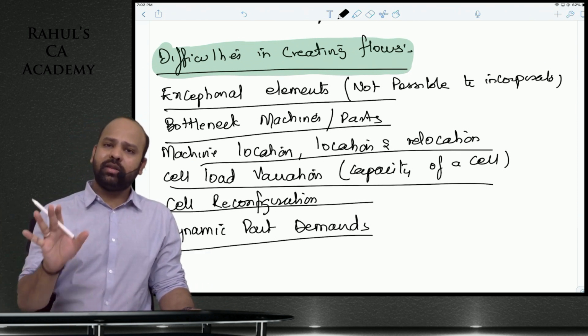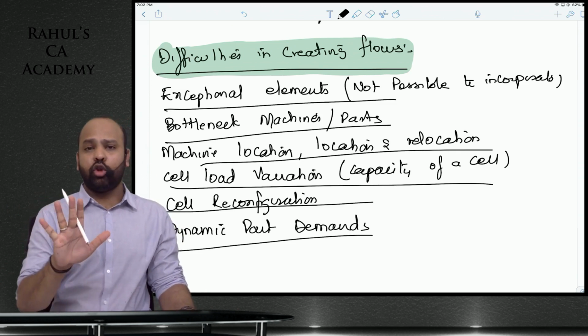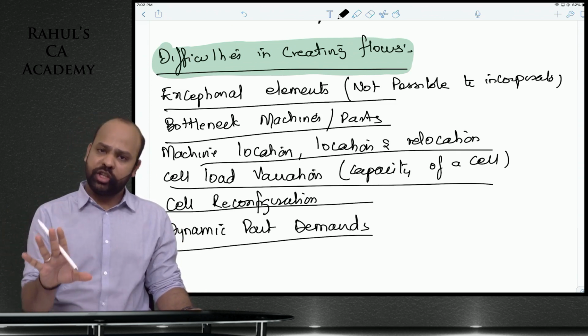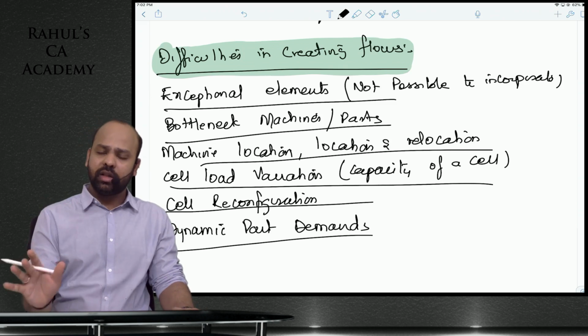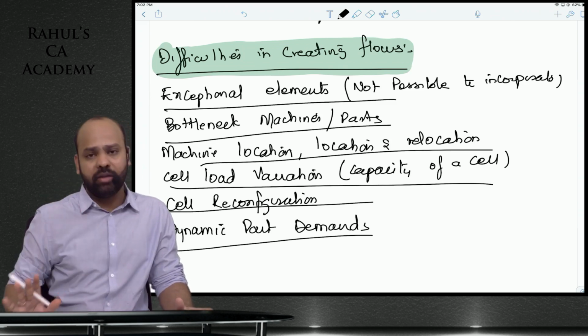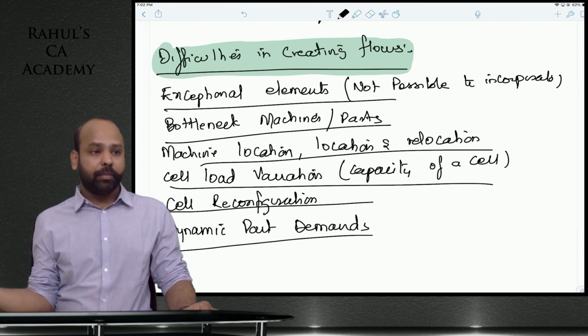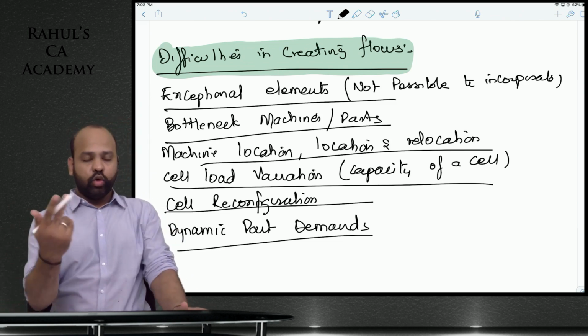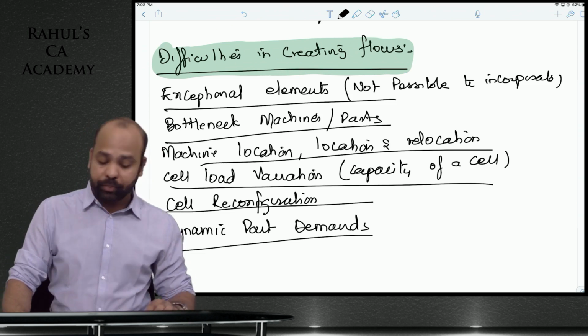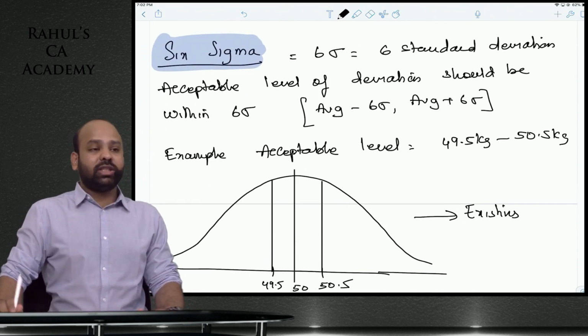Remember this much: cellular manufacturing works if there are not many changes to demand, not many changes to your product line, only minor changes here and there. Then cellular manufacturing would work amazingly well. And if you have smaller, automated machines as a replacement for larger machines, only then would cellular manufacturing be successful. Okay guys, the next concept here is Six Sigma.